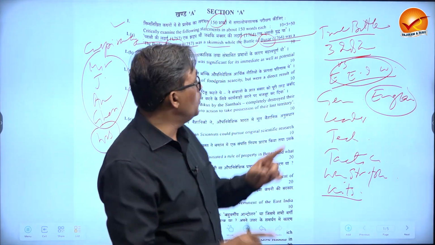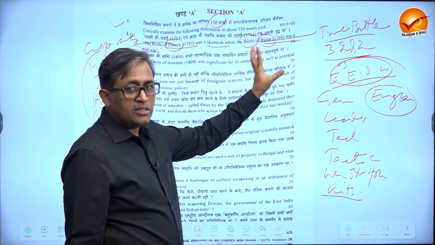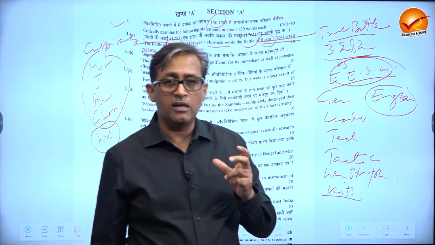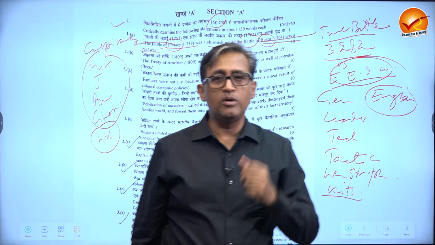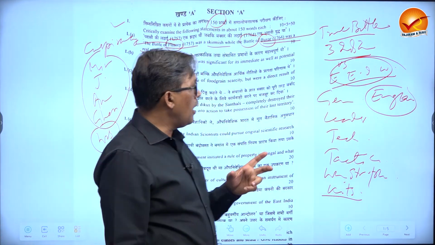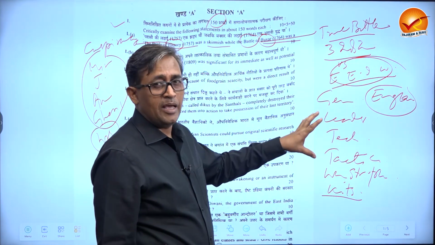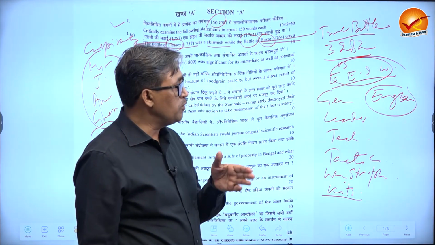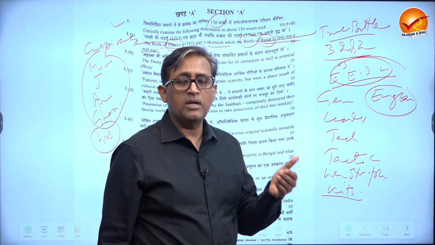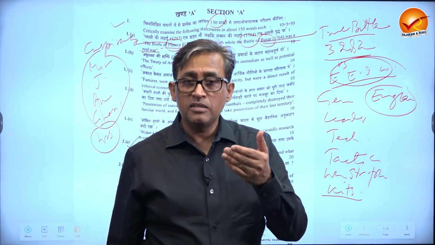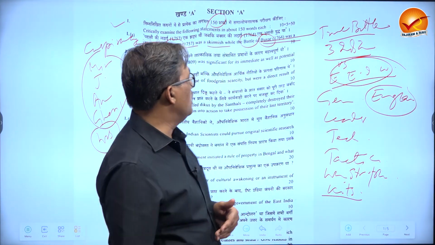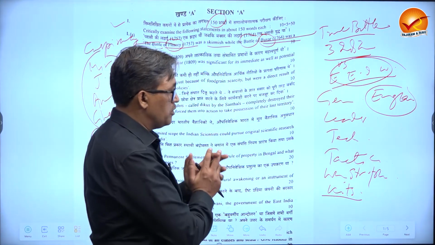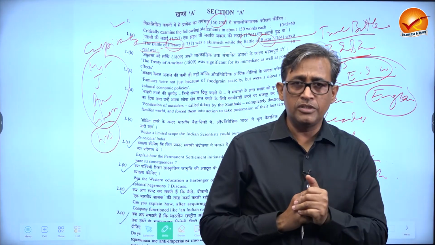That is the issue here discussed. So Buxar today, maybe tomorrow, they can ask about Marathas, they can ask about Punjab, they can ask about Mysore also, and the story would remain the same, that what went wrong with India in the 18th century, because of which India slipped into the hands of a foreign country, that too a private company of a foreign country. This was the demand of the question, which you have to approach as I just told.